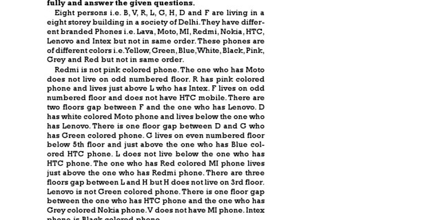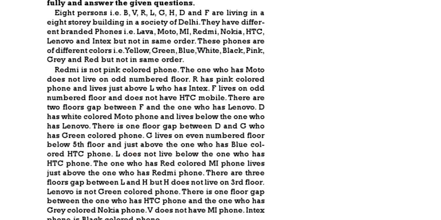Redmi is not a pink colored phone. The one who has Moto does not live on an odd number floor. R has a pink color phone and lives just above L who has Intex. F is living on an odd number floor, does not have HTC mobile. There are 2 floors gap between F and Lenovo. D has white colored Moto, lives below the one who has Lenovo. There is 1 floor gap between D and G who has a green color phone. G is living on an even number floor below the 5th floor and just above the one who has blue colored HTC.